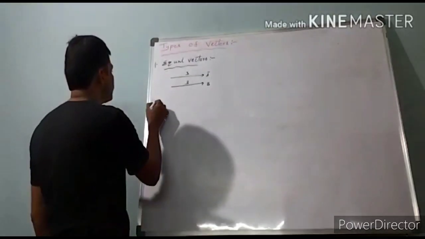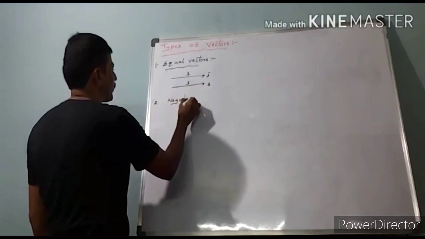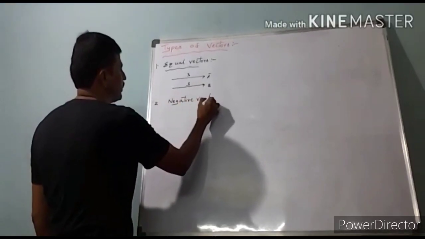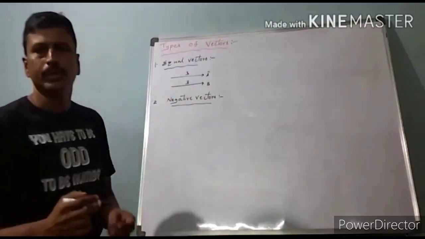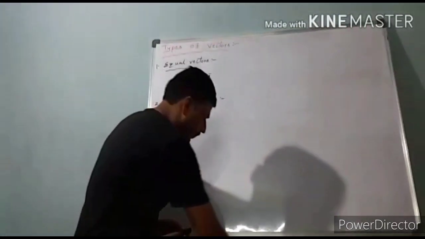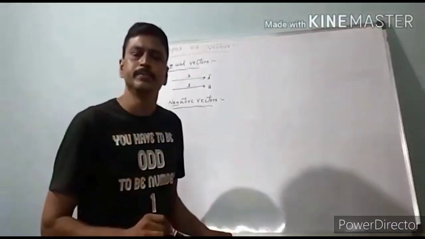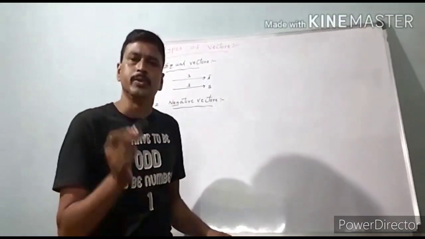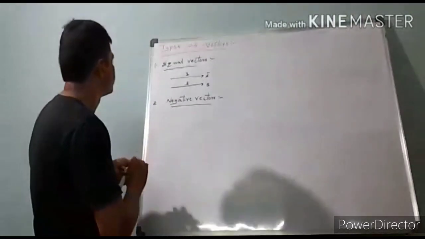Next, negative vector. Negative vectors are opposite to equal vectors. Two vectors are said to be negative if they have the same magnitude but opposite direction.